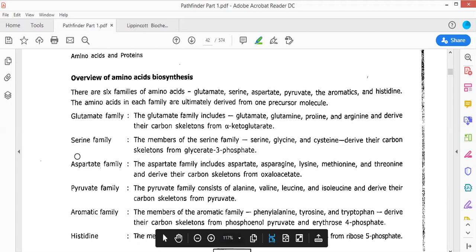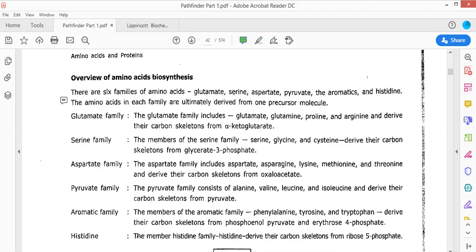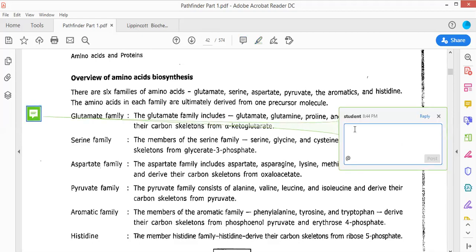Now, this could be remembered by a trick, that is GAPHAS. The trick is GAPHAS. This is a trick for remembering the different families by which the carbon skeleton of the amino acid is being contributed. The amino acid carbon skeleton is being contributed by 6 families. That could be remembered by GAPHAS.